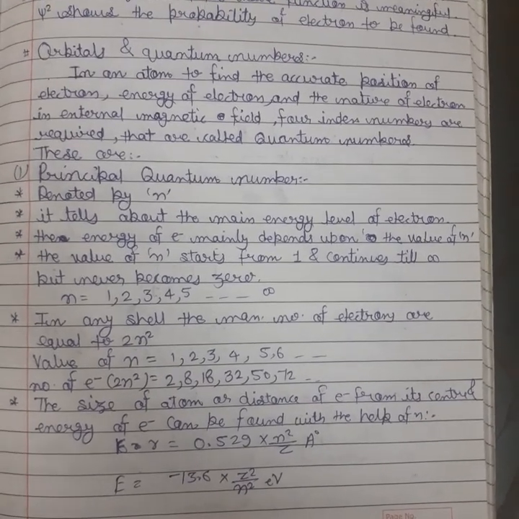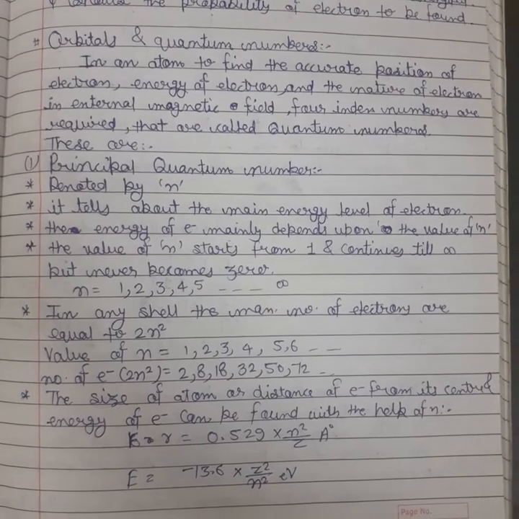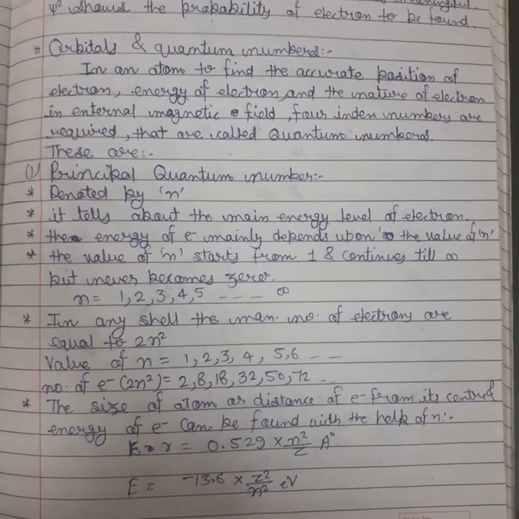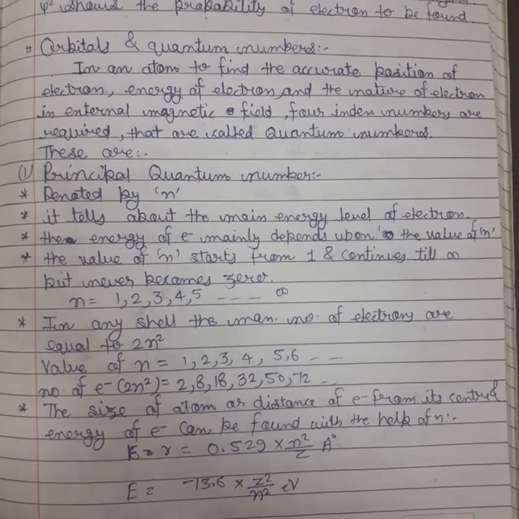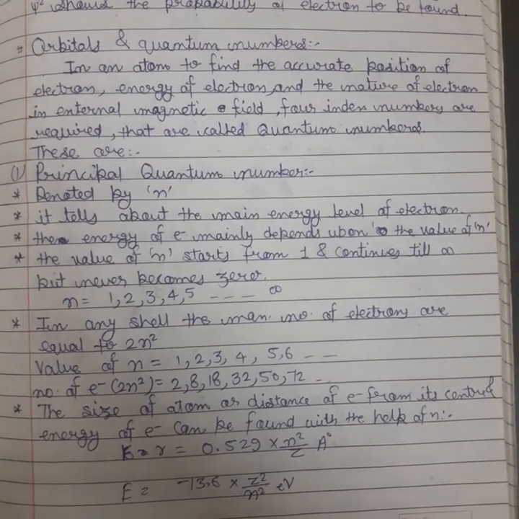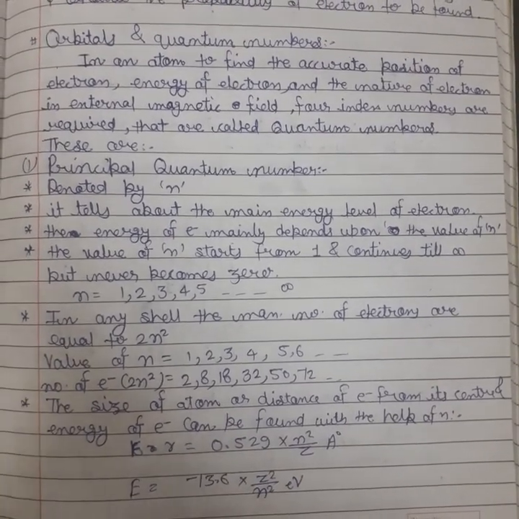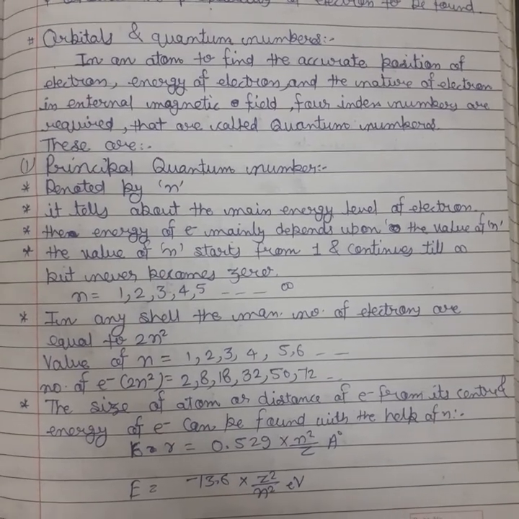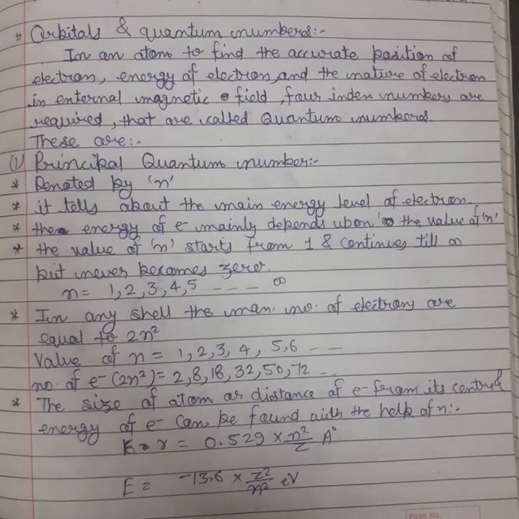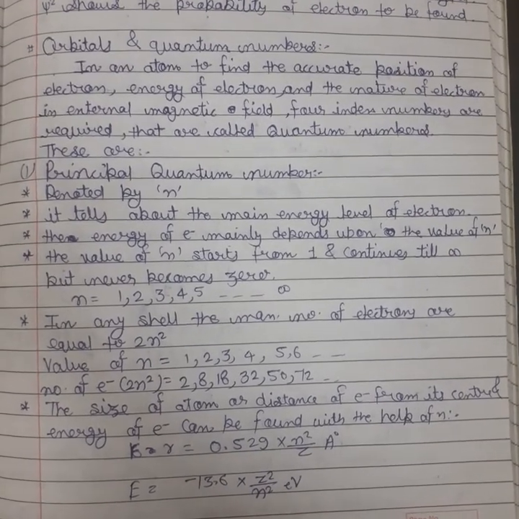The principal quantum number is denoted by n, and the energy of electron mainly depends upon the value of n. So higher the value of n, higher will be the energy of electron. The value of n starts from 1 and continues till infinity, because there can be as many shells in an atom as we can imagine.